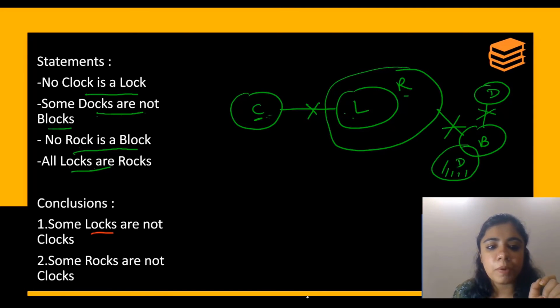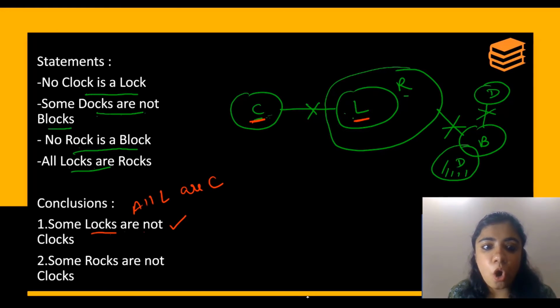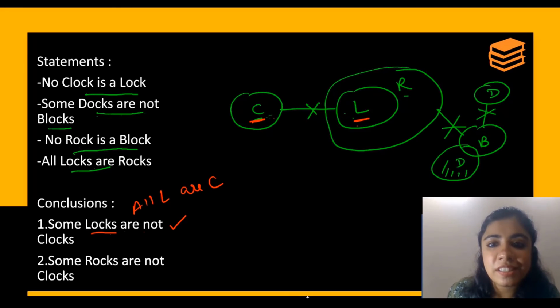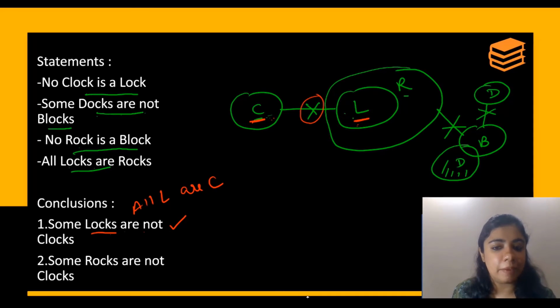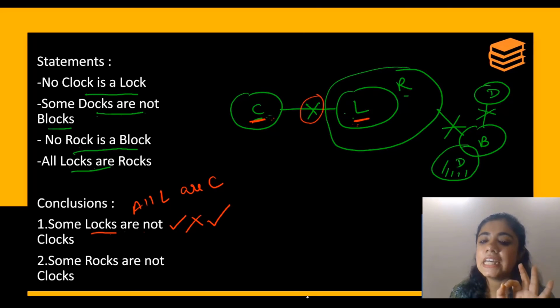See your conclusion number 1. Some locks are not clocks. Visibly correct. Opposite would be all locks are clocks. Can all the locks be clocks? There is a cross between them. So your locks and clocks cannot intersect only. So since the opposite is not possible, it is definitely a correct solution. Okay? It is definitely a correct solution.